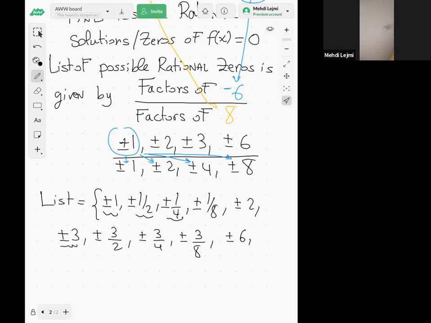I already have the 3/2 in the list. And then 6/8, reduce the fraction, that's 3/4, and we already have 3/4 in the list. So that's my list, right? So don't repeat the numbers in the list. That would be the answer, that's my answer.